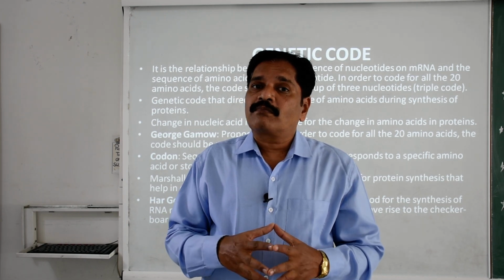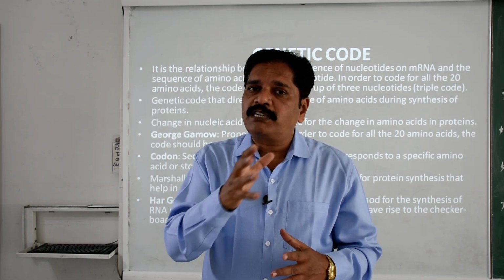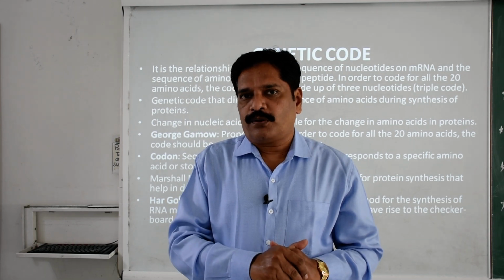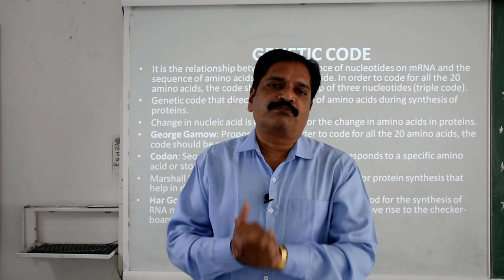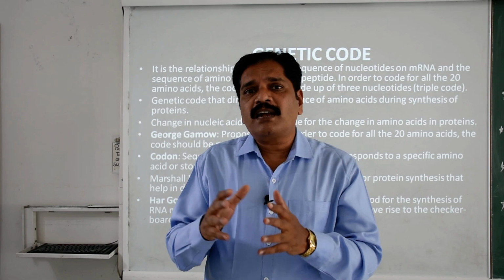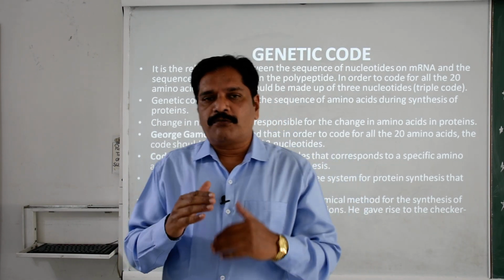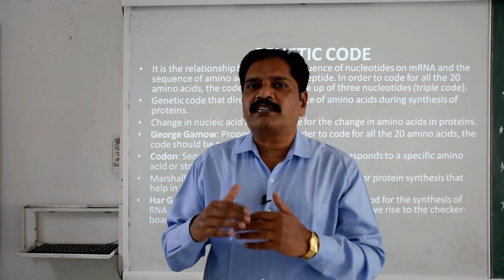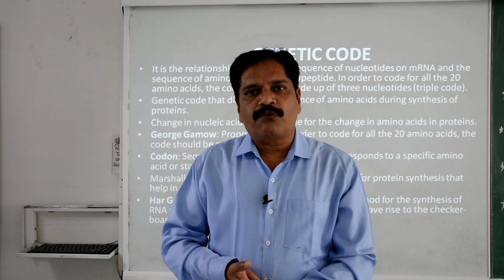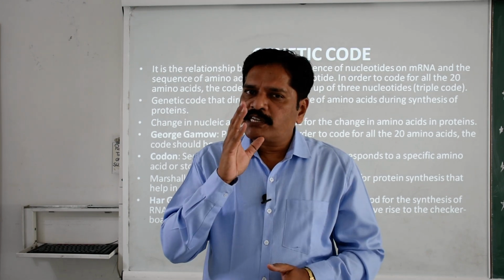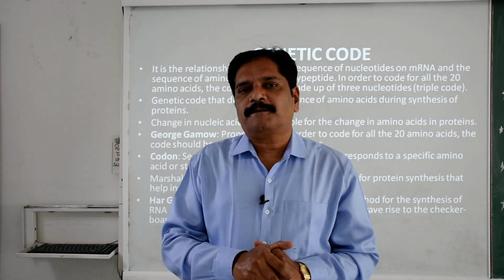So that is why triplet is the most probable. Triplet means 4 cubed: 4 times 4 is 16, and 16 times 4 is 64. So there is a possibility of 64 codons.